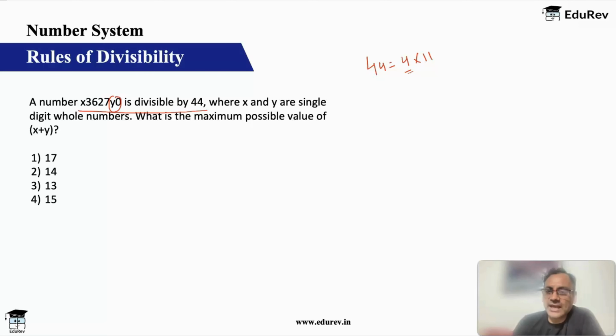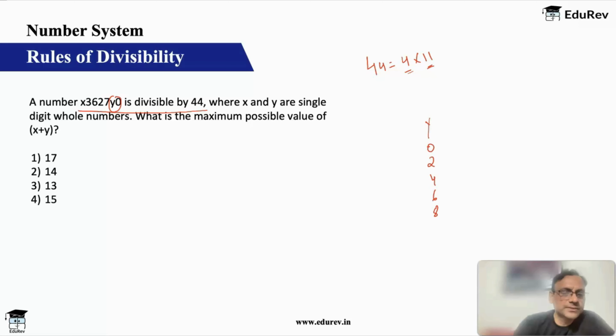That means y can be 0. It is a whole number. So 0 is divisible by 4. It can be 20. It can be 40. It can be 60. It can be 80. All these are divisible. So the possible values of y are 0, 2, 4, 6, 8. Fine. Then we apply the rule for 11.